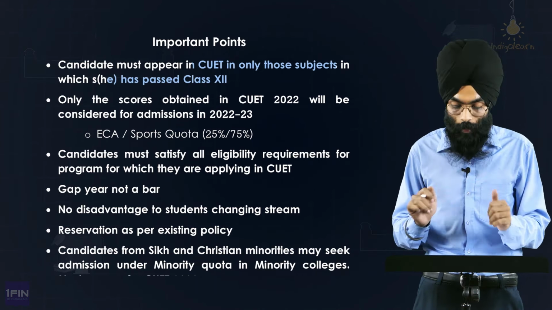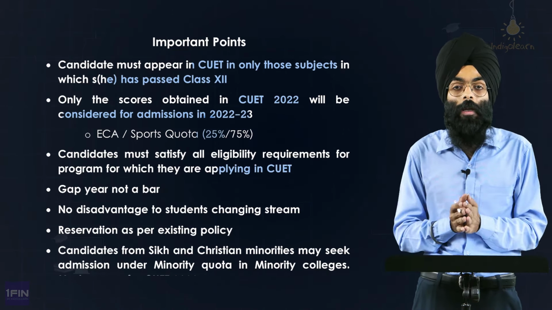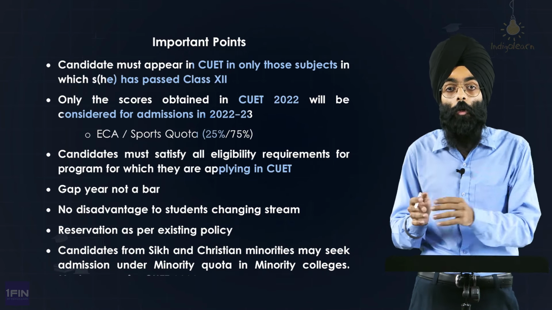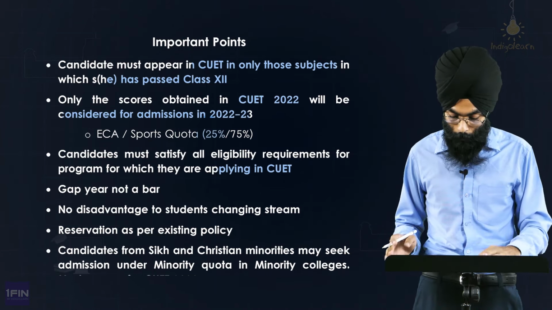Only the scores obtained in CUET 2022 will be considered for admissions this year. So no weightage to your class 12 boards. But yes, for ECA and sports quota, there would be a weightage to the trials that the students would give for the respective sports that they are applying into. So for them, 25% weightage is for CUET score, 75% is for the trials. Candidates must satisfy all eligibility requirements for the program in which they are applying in CUET. So for every course that you are applying to, be it BCom Honors, Eco Honors or BCom, you must see the criteria relevant to that course and you must satisfy it if you are seeking admission into that particular course.